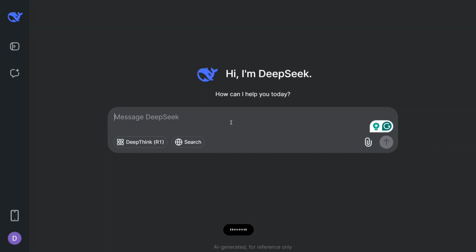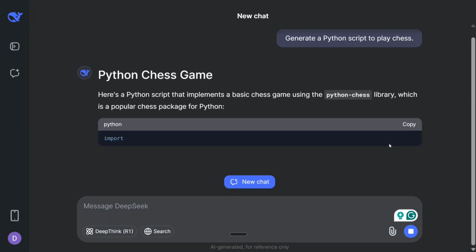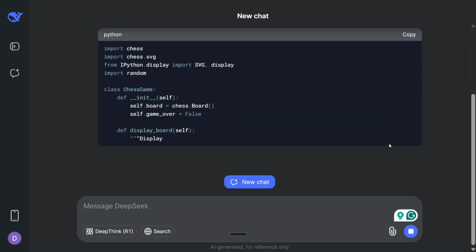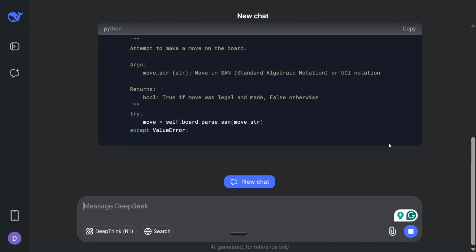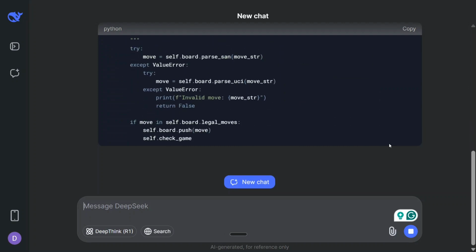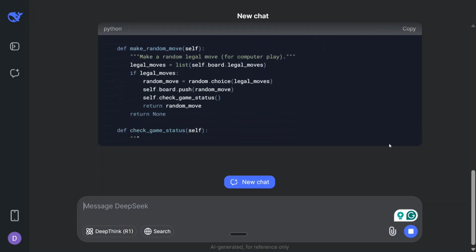Generate a Python script to play chess. I won't be testing out the code. I just wish to see how long the context it has got, because someone was saying that they tested out this particular prompt for playing chess and it generated some superb results. Apart from that, as someone was mentioning, it was great with role playing also. So let me try that too. As I can see, it has started coding. Someone said that the length of the output has increased significantly and the model has gone great with mathematics also.